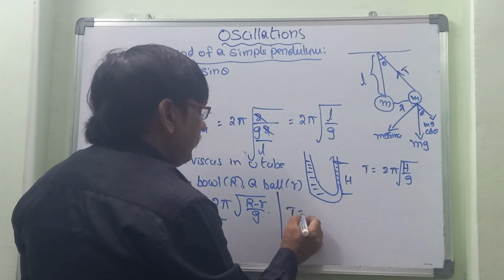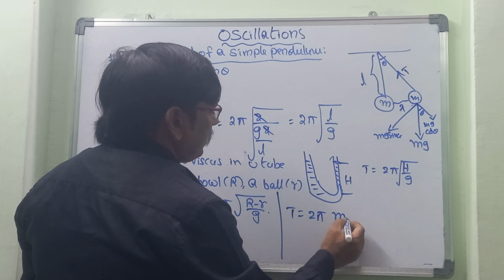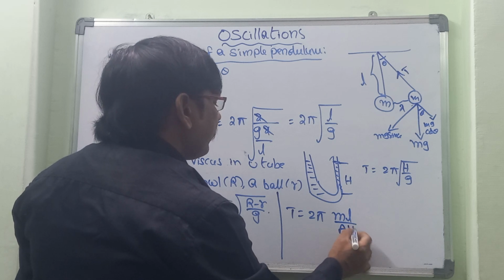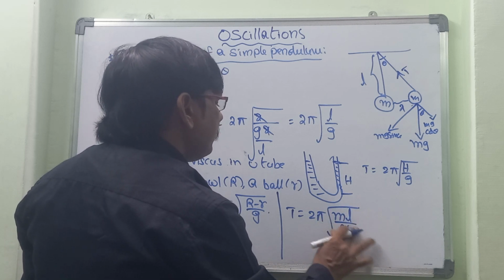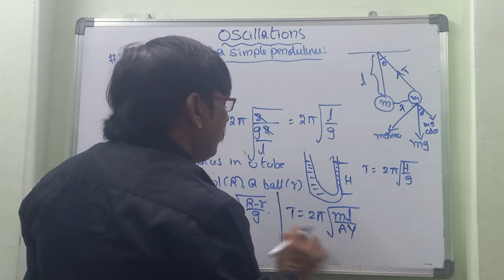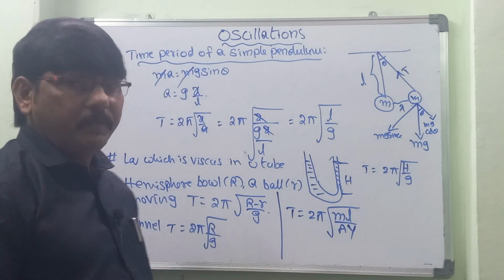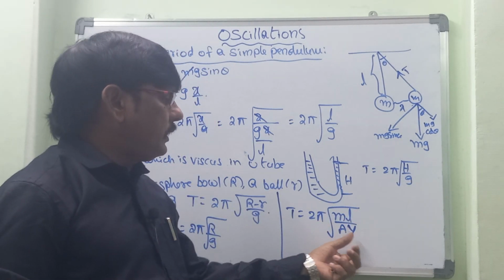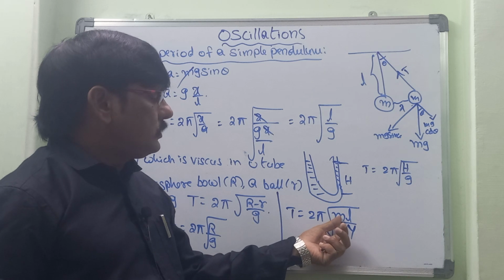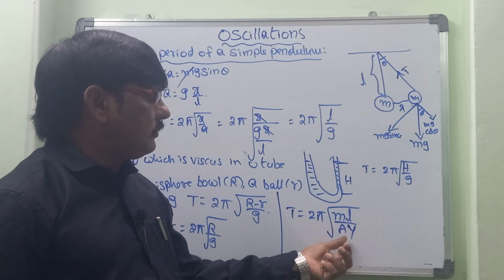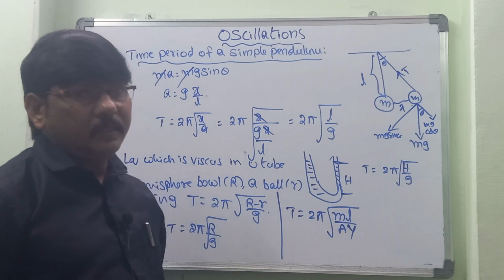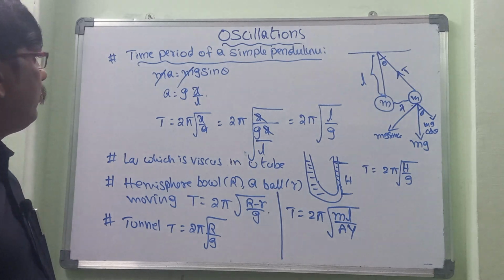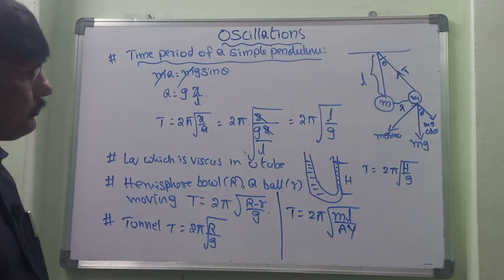In such case, T is equal to 2 pi root of m l by A Y. So this we can consider as the time period for a string. Here m is the mass of the string, l is the length of the string, A is the area of the string, and Y is the Young's modulus. Those are the different terms we are using, apart from the simple pendulum.